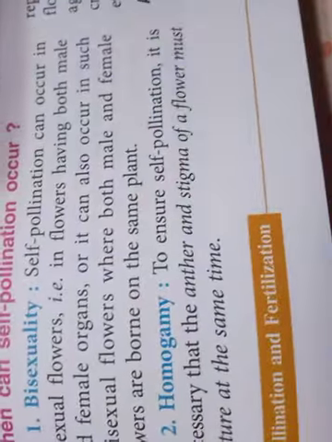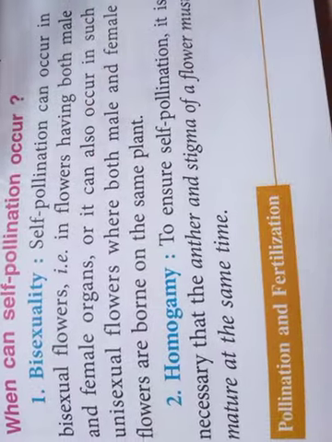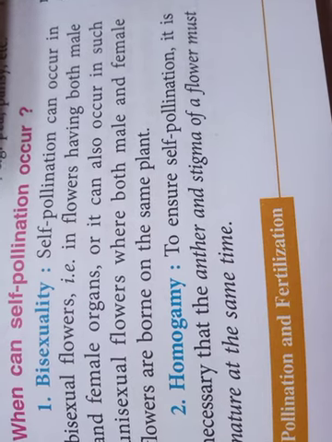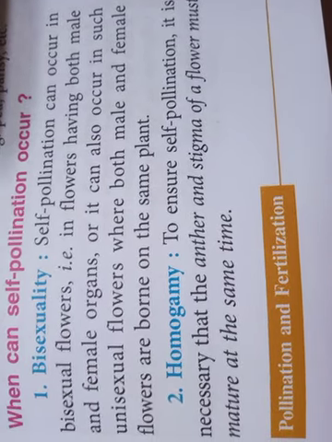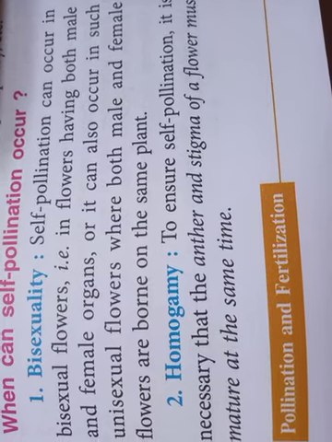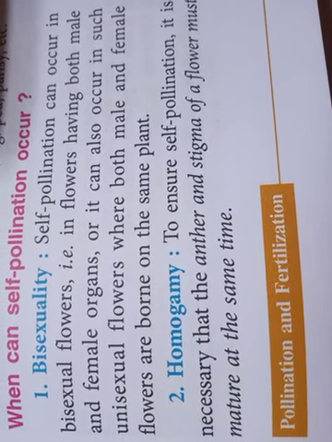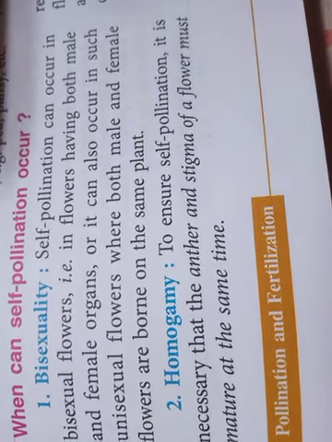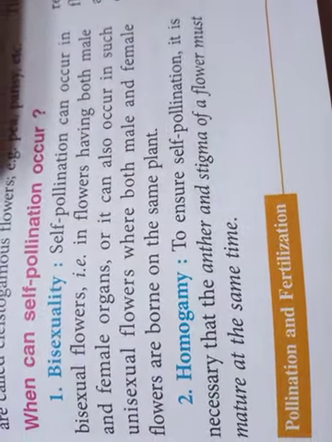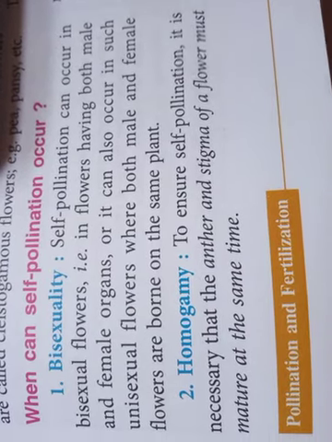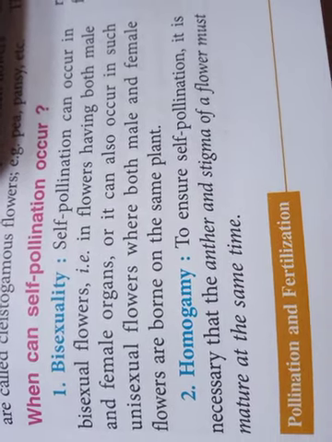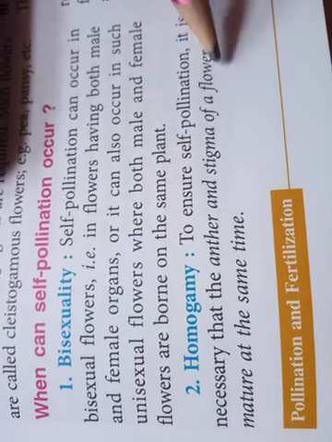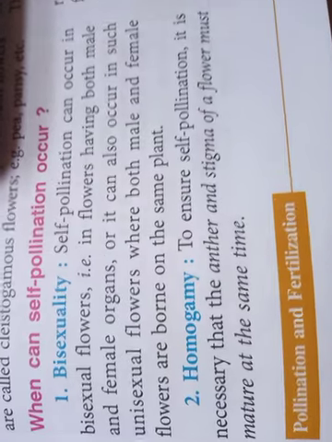Bisexuality means the pollination can occur in the bisexual flower. A bisexual flower, as you have learnt in the chapter on flowers, is a flower which has both male and female organs. It can also occur in a unisexual flower, where both male and female flowers are borne on the same plant. Another part is homogamy. Homogamy refers to the maturation of the sex organs at the same time, that is, the maturation of the anther and stigma of a flower must be at the same time.